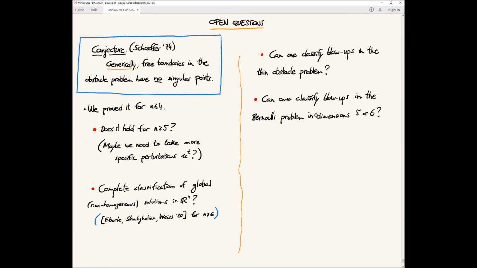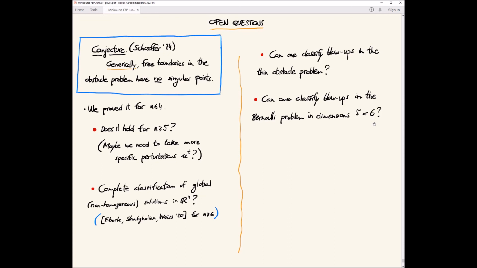Then for the Bernoulli problem, the most natural and famous question, I would say, is, can one classify blow-ups in the Bernoulli problem in dimensions 5 or 6? This is also a really nice question that still requires some new ideas.